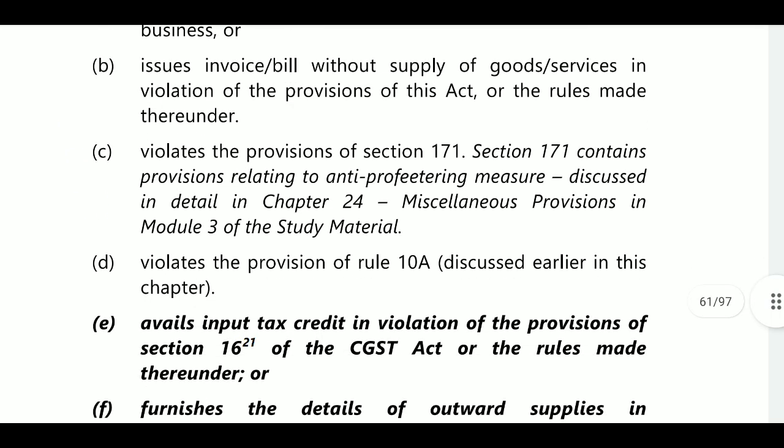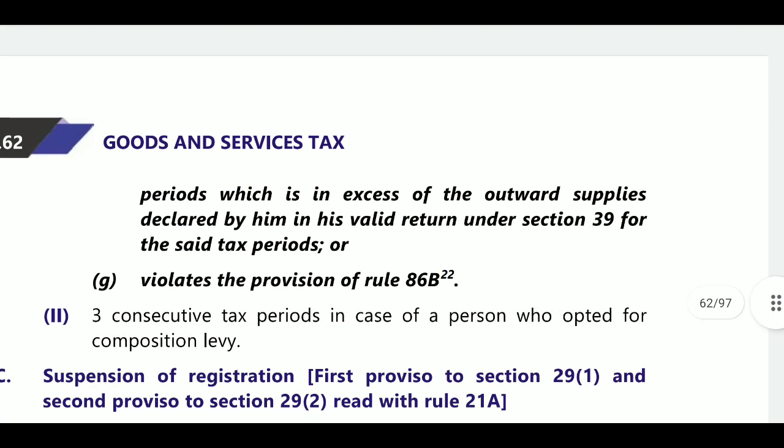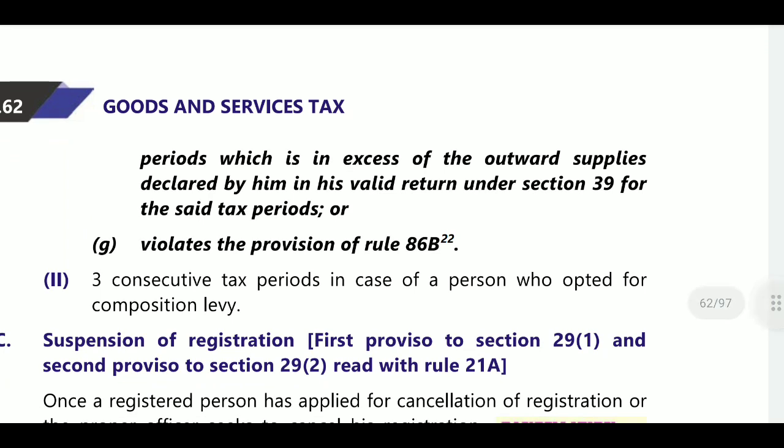Next, avails ITC in violation of provisions of section 16. You do not have invoices, but you are taking the ITC. Next, furnishing the details of outward supplies in GSTR1 under section 37 for one or more tax periods which are in excess of outward supplies declared by him in a valid return under section 39. So you are not providing proper returns within the time limit, and GSTR1 shows, for one or more tax periods, an excess of outward supplies declared.